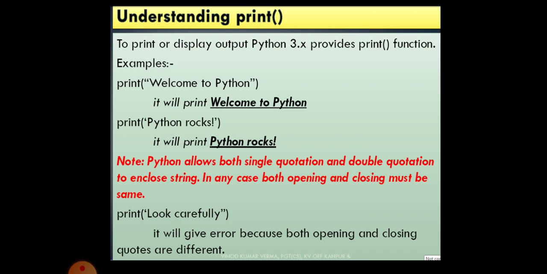That's all. So, my dear children, how to display any output? You need to display the output using the print statement. Print allows strings, numbers, digits, symbols, whatever it is. Only one thing you have to remember is, if you are using a sequence of characters, that should be enclosed in either single quotes or double quotes. Both opening and closing must be the same quotation mark. That is the only thing you have to remember.